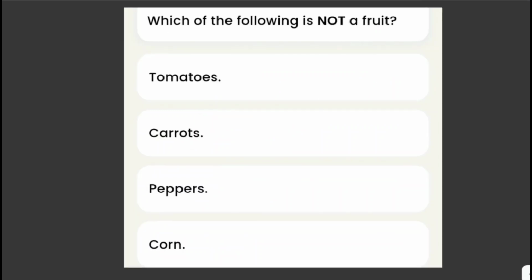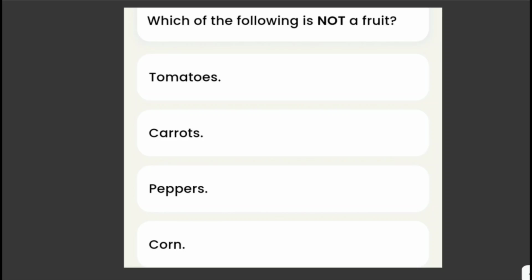Which of the following is not a fruit? Tomatoes, carrots, peppers, or corn? Now, what is a fruit? A fruit can vary depending on whether you're talking about it from a botanical perspective or a culinary one. In botany, a fruit is the mature ovary of a flowering plant that contains seeds.